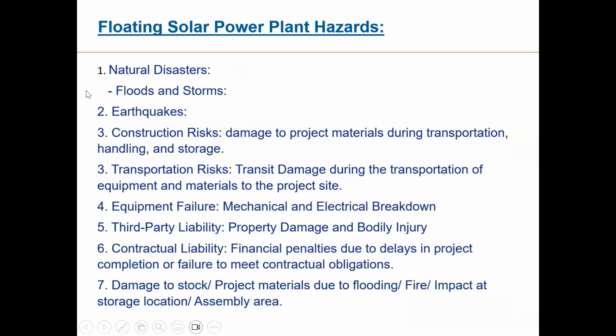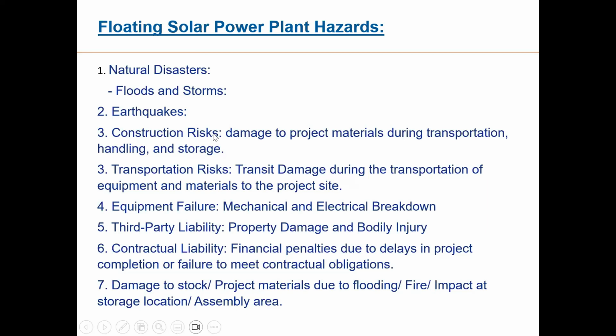Now let us see what underwriting measures we have to take. What are the risk exposures? Natural disasters: flood and storms. Storms are very dangerous; they are going to create a big loss.